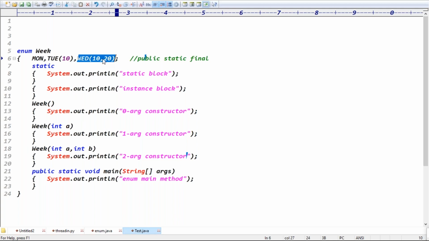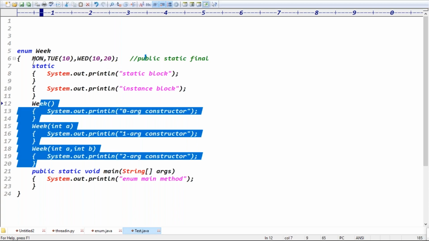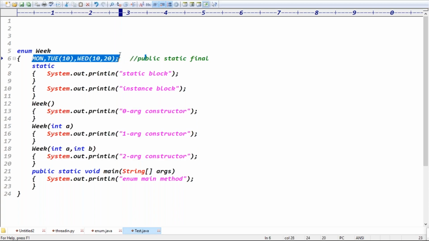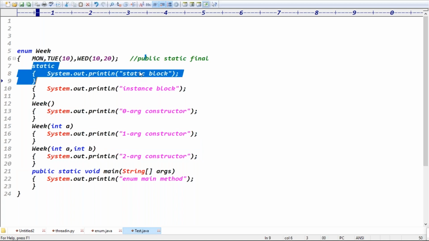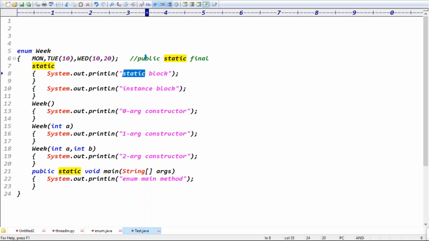When this constant is loading, this constant is an object internally. That's why it executes the instance block and two argument constructor, right? Exactly. With that, constants loading is completed. After the constant loading, the static block is executed. Then after that, the main method is executed, right?